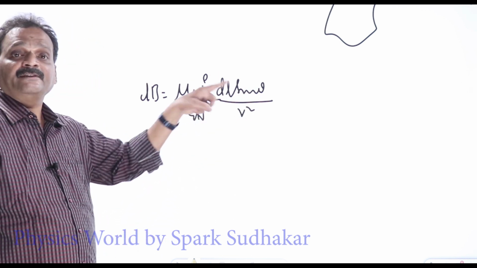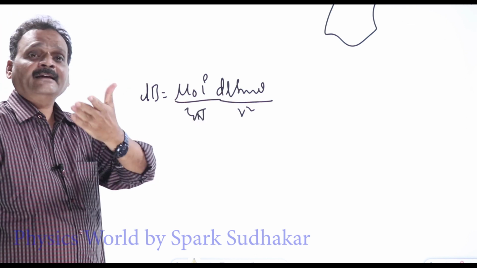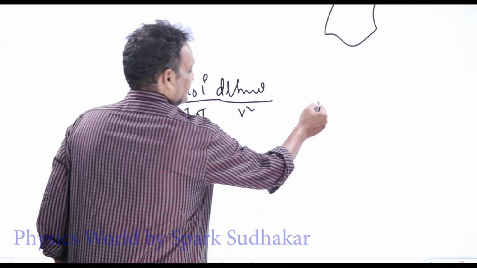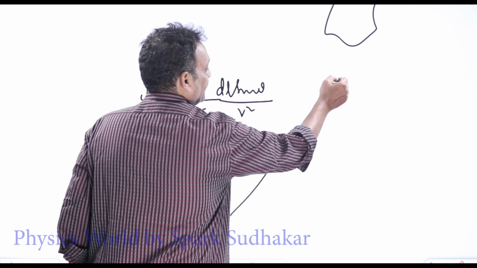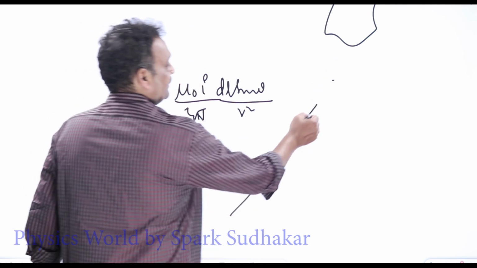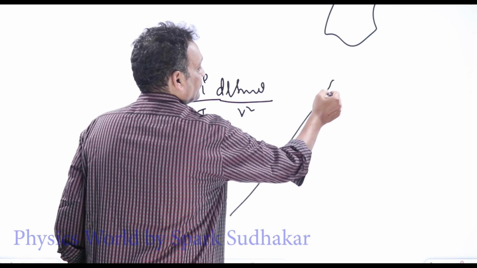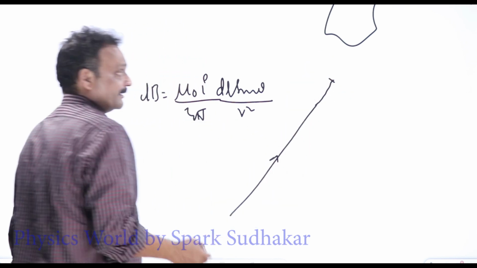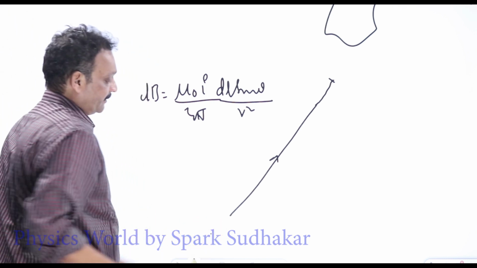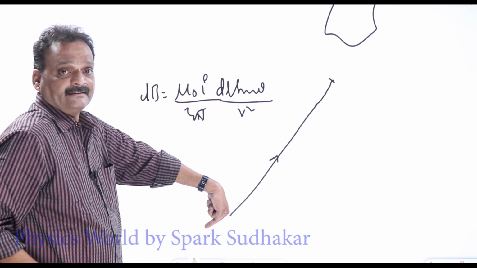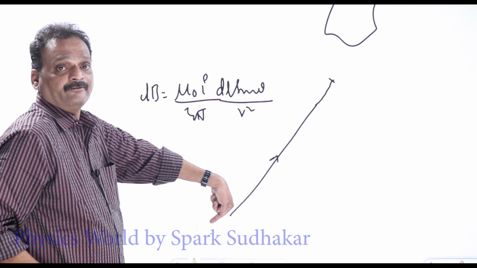If theta equal to 0 or 180 degrees, the magnetic field will be 0. If a current carrying wire is like this, at this point theta will become 0, so the magnetic field will not be here. There won't be any magnetic field. Similarly, even at this point, theta will be 180 degrees, so here also the magnetic field will be 0.